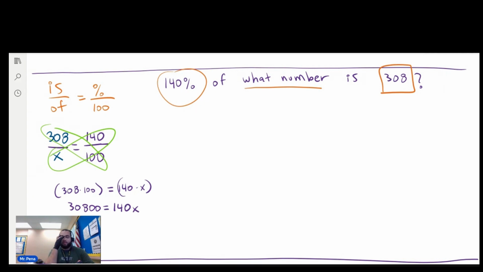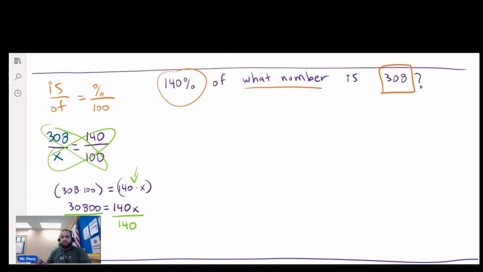And now there's a number next to that x. What we want to do in math is called isolate the variable. We're going to divide both sides because the inverse of multiplication is division. 140x means 140 times x. And so because it's next to the variable, we need to divide both sides by it.